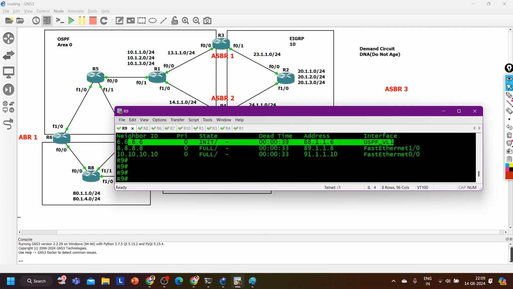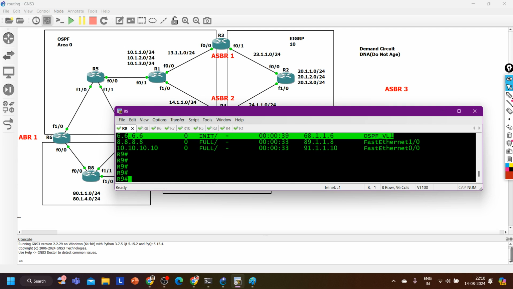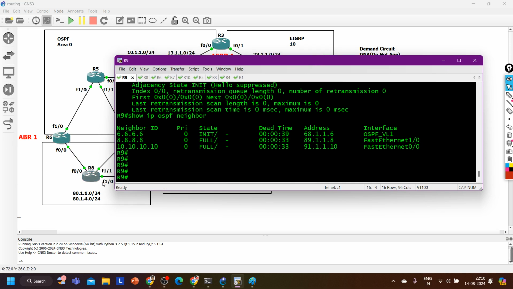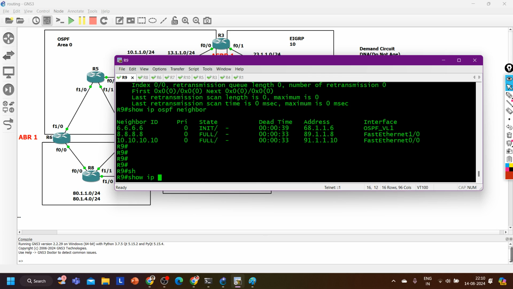In simulation software like GNS3 or even others, sometimes you will get wrong output as well, right? Sometimes you will get wrong output as well. Like on router number 1, I am not able to filter route with the help of distance value. Here the output is incorrect, I think.